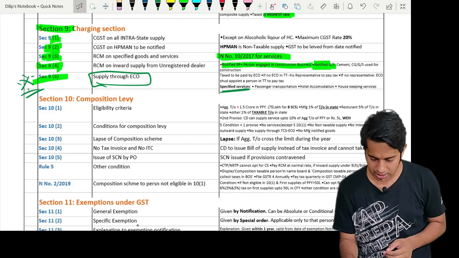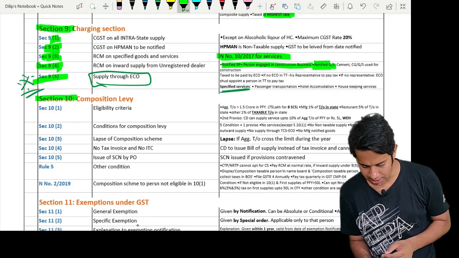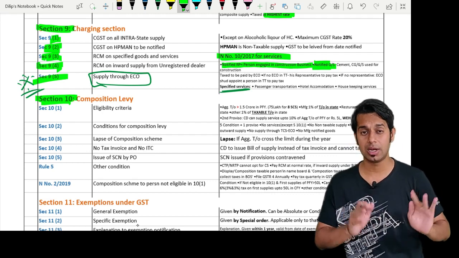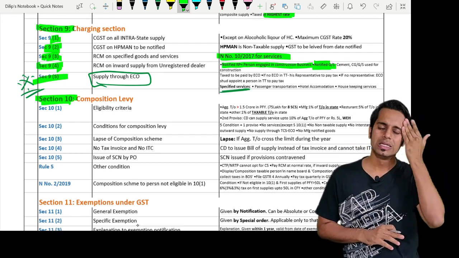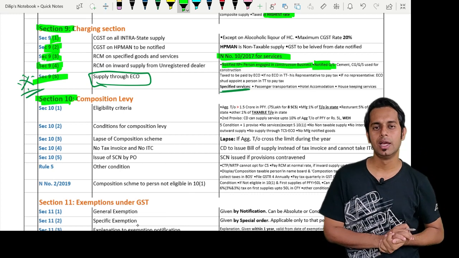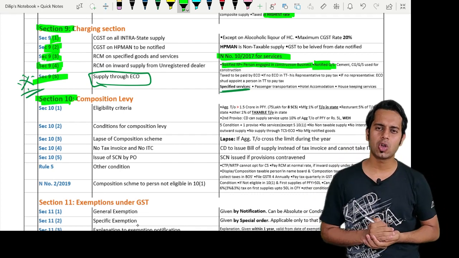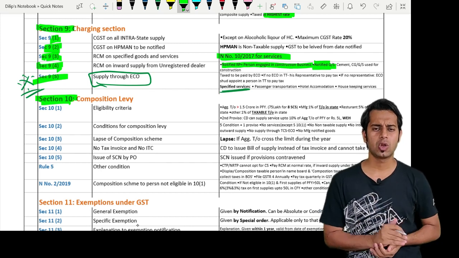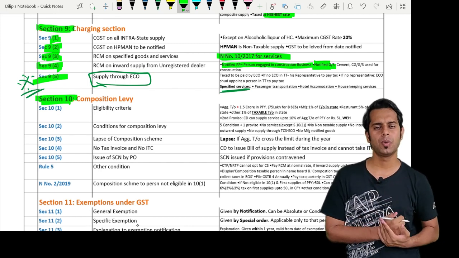Next is section 10. Last attempt, they asked a lot of questions about section 10, and still section 10 is a very important section. Section 10 talks about composition levy. Section 10 subsection 1 talks about eligibility. Who is eligible to become a composition dealer?